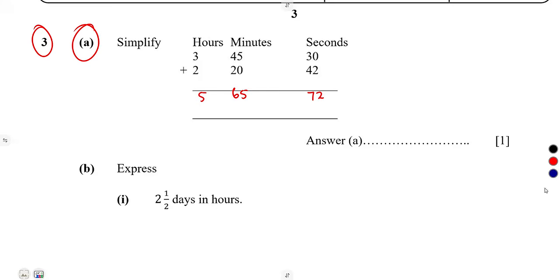But now we have to ask ourselves, is it possible for us to leave our answer as 72 seconds? No. As we consider the seconds, a minute is equivalent to 60 seconds. So the moment you have something that is greater than or equal to 60 seconds, you must convert it to minutes. All right, you must change that to minutes.